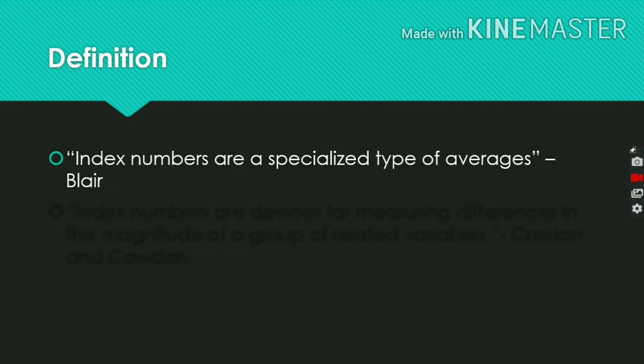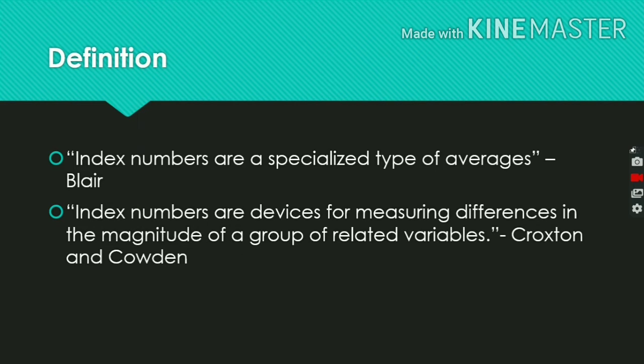So, definitions. Index numbers are a specialized type of averages, given by Mr. Blair. Second, index numbers are devices for measuring differences in the magnitude of a group of related variables, according to Croxton and Cowden.